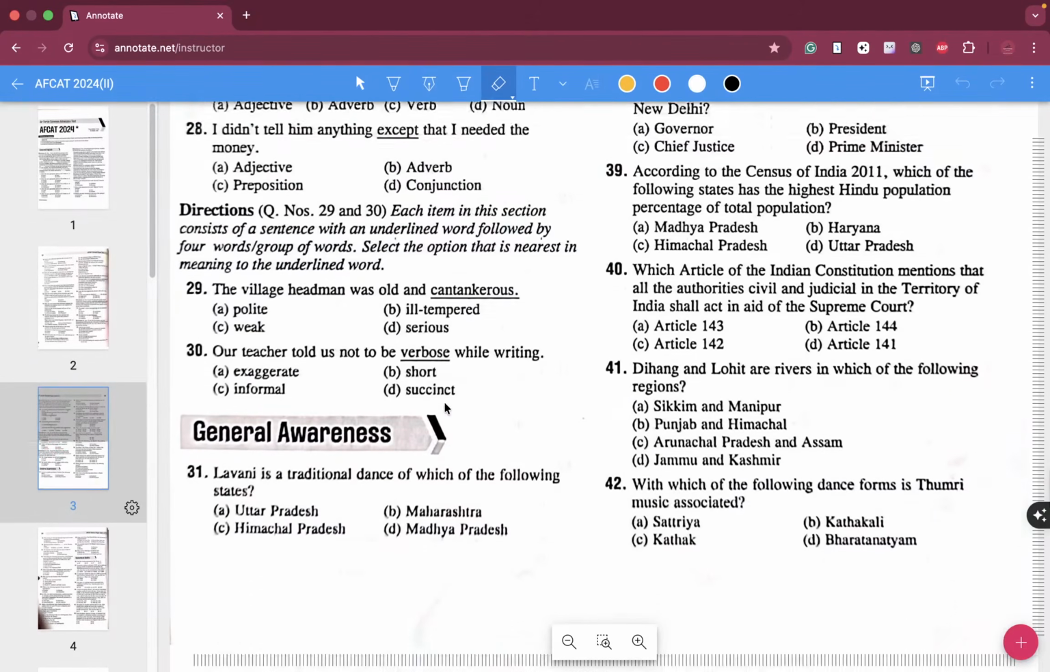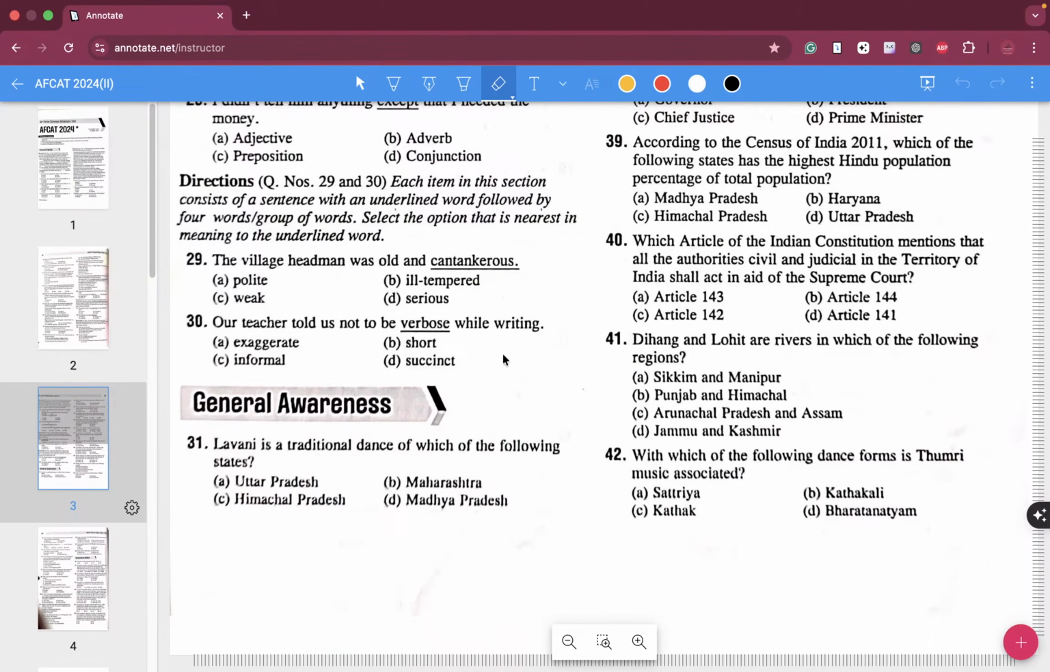How about 29 and 30? Select the option that is nearest in the meaning to the underlined word. Cantankerous, this word is a very important PYQ word, absolutely important. Cantankerous means someone who picks up too many fights. So it is not serious, it is not weak or polite. The correct answer is ill tempered. You should learn this word.